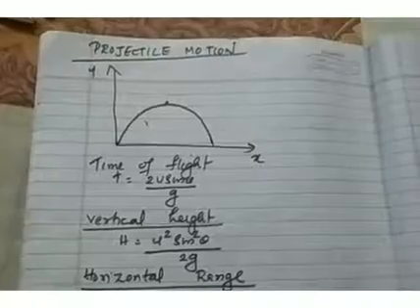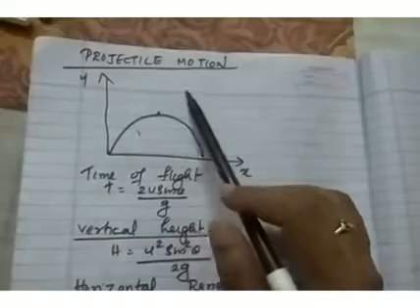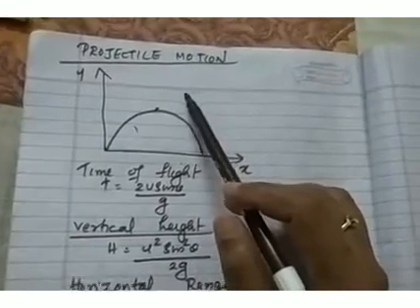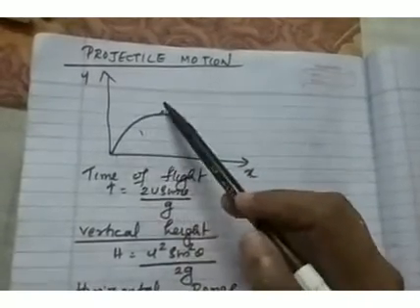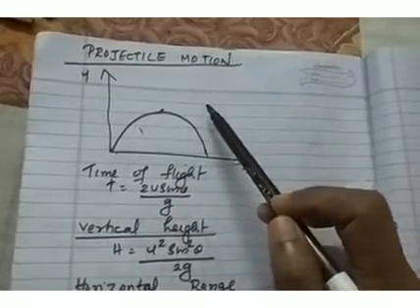So the next important concept we discussed in this lesson is projectile motion. What do you mean by projectile? A body which is projected into air and which is allowed to move under the influence of gravity is called a projectile.